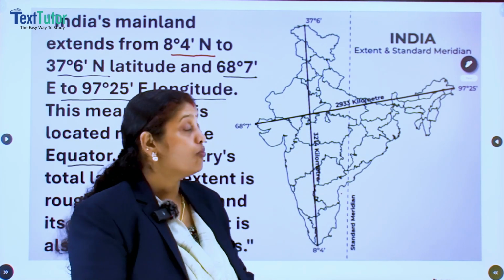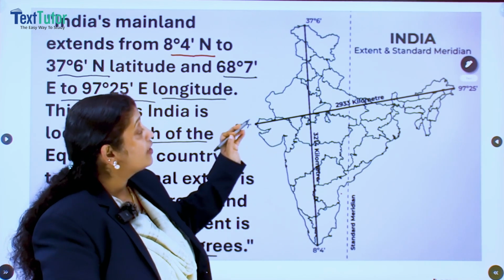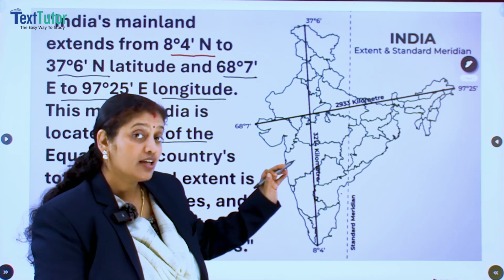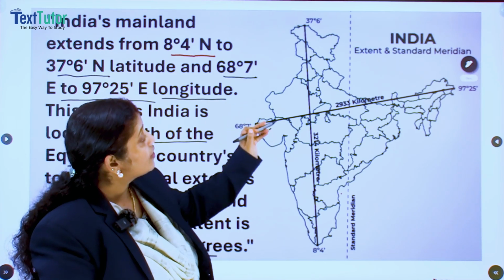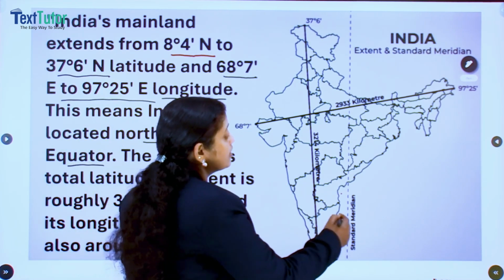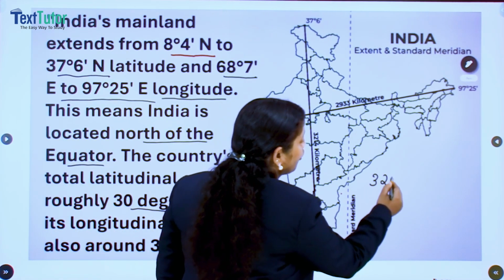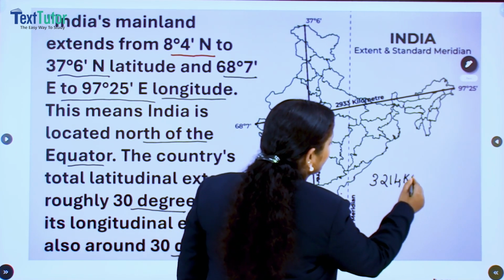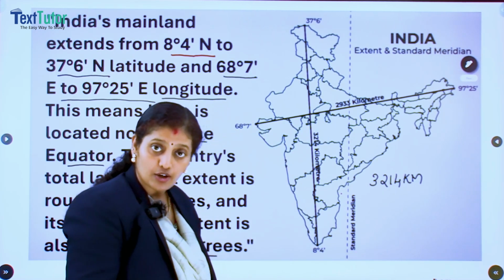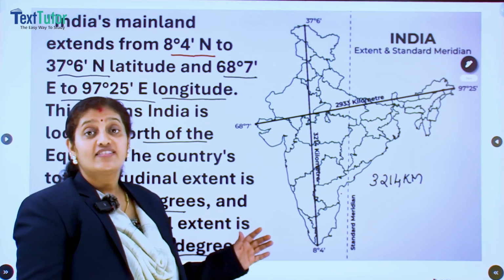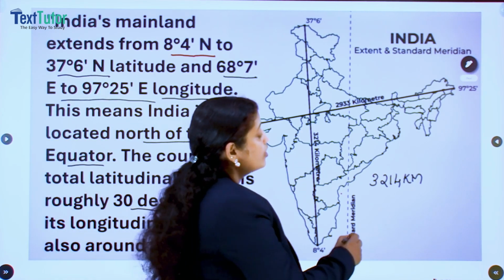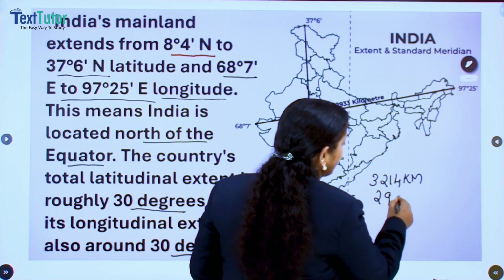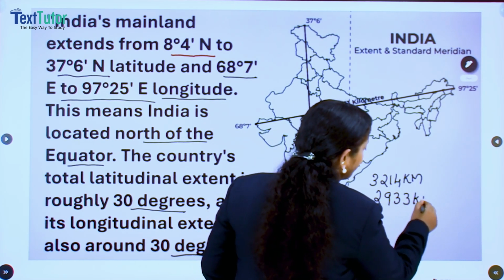Okay, and how much is the north-south and east-west extent of India in kilometers? Yes, the north-south extent is about 3,214 kilometers, and the west-east extent is about 2,933 kilometers.